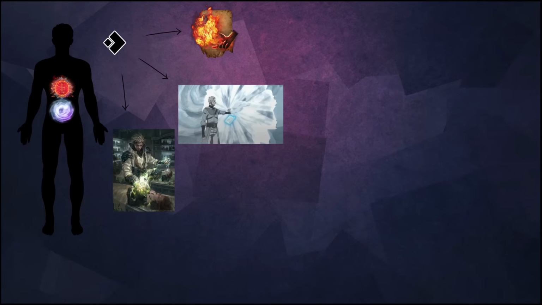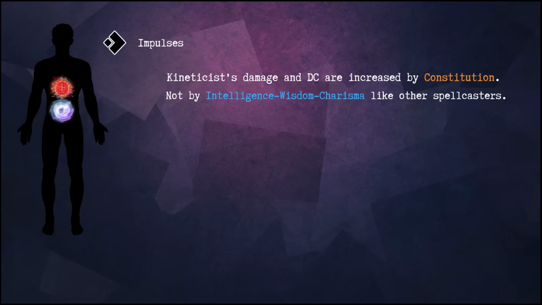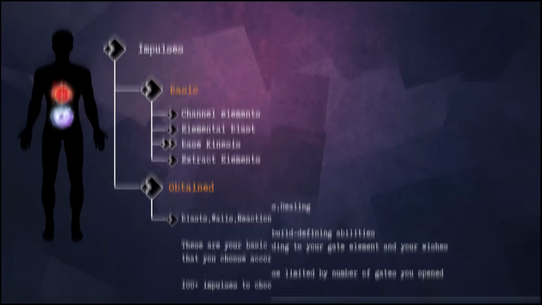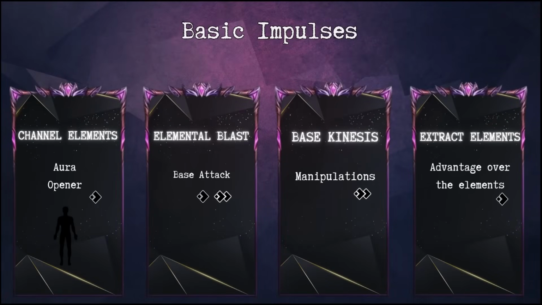Magic comes from your gateway, from the plane of elements itself. That's why impulse is also similar in meaning to ejection. And one of the main differences between Kineticist and other casters, his main characteristic is Constitution. Damage is increased due to Constitution, unlike other casters who use Intelligence, Charisma or Wisdom. Kineticist has basic impulses and obtained impulses. Basic impulses are always with you. You don't choose them. Basic impulses. There are 4 of them.